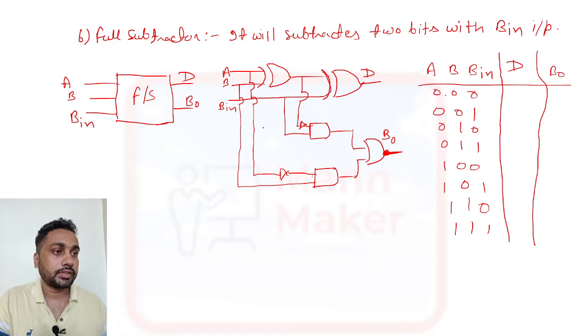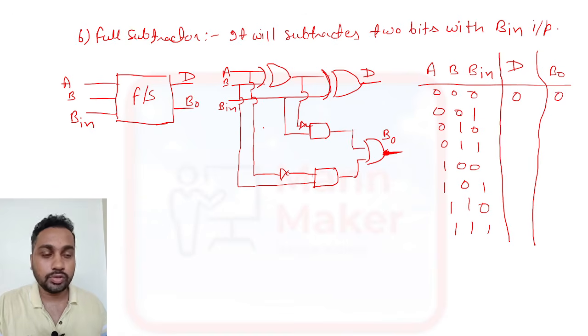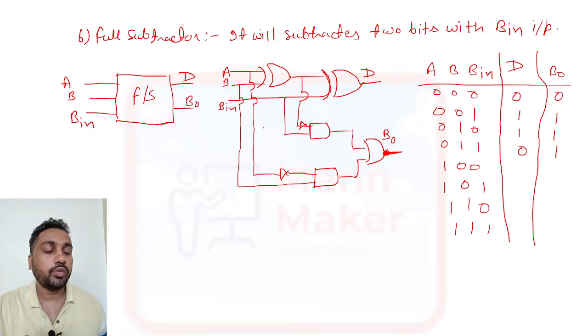Now we will do subtraction. 0 minus 0 minus 0 is 0, borrow 0. 0 minus 0 minus 1: we need to take one borrow, so 2 minus 1 is 1. 0 minus 1 minus 0: we need to take one borrow, so 2 minus 1 is 1. 0 minus 1 minus 1: we need to take one borrow, and 2 minus 1 is 1, and 1 minus 1 is 0.